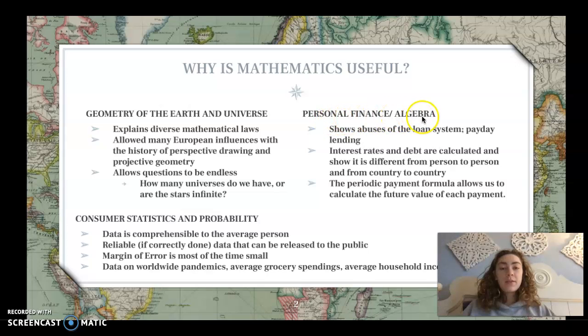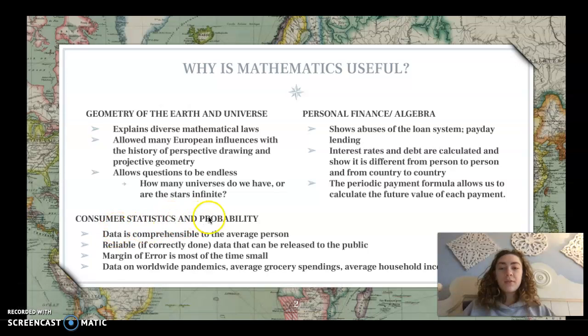Within the Personal Finance/Algebra section, we learned and saw the abuses of the loan system. We went over many different examples of payday lending. Interest rates and debt are calculated, and it shows that they are different from person to person and from country to country. The periodic payment formula allows us to calculate the future value of each payment.